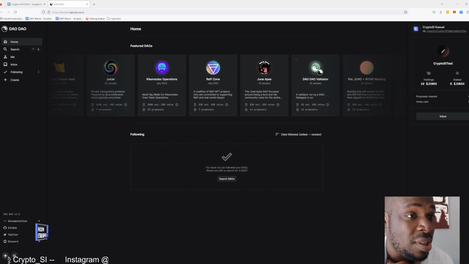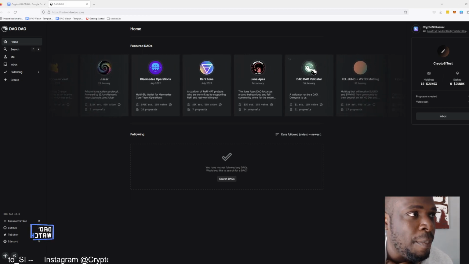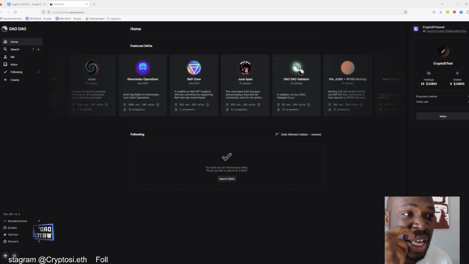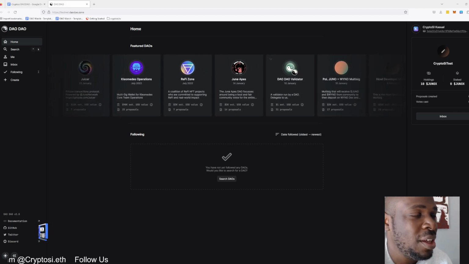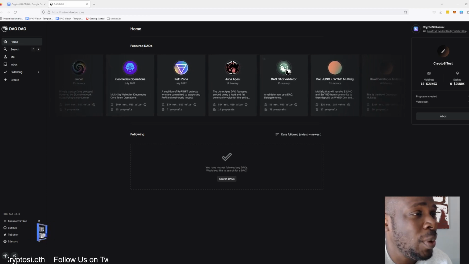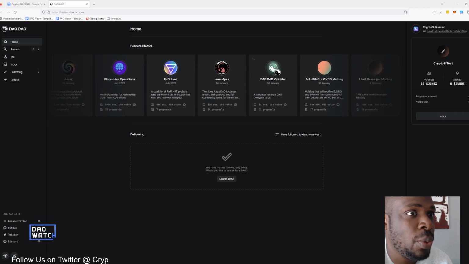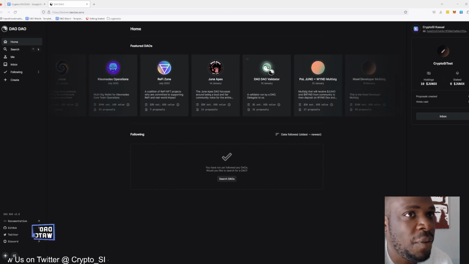I think once the DAO is launched, we will poll for a new name because the name is somewhat horrific. Anyway, we're here on DAO DAO. I'm on the testnet now, so this is literally my first look at it.